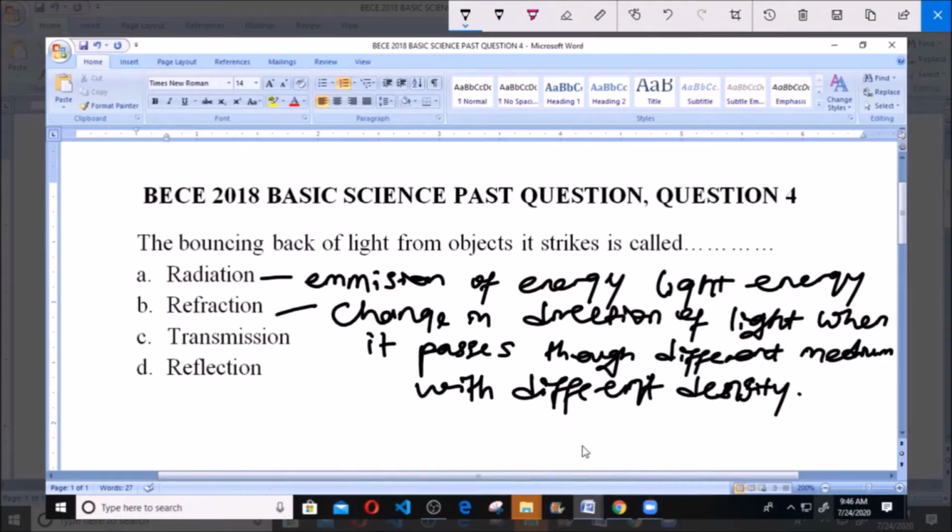Then transmission here, transmission just simply means the propagation of light. That's what transmission simply means.